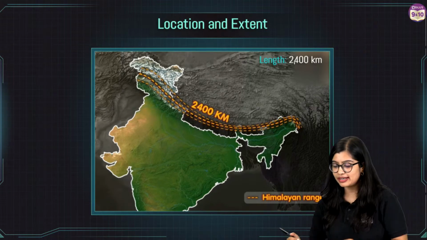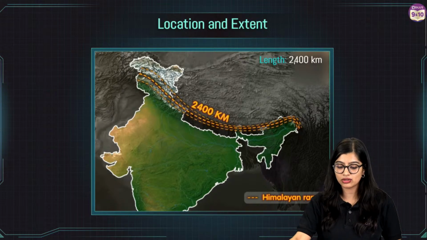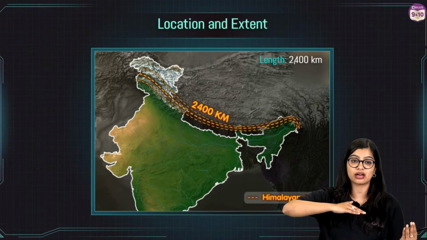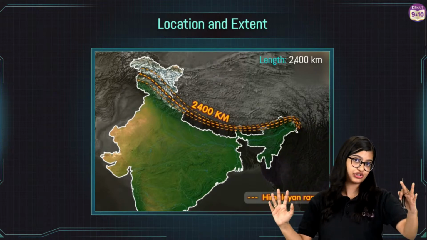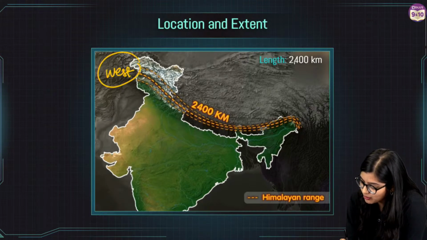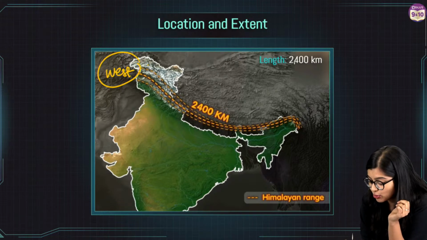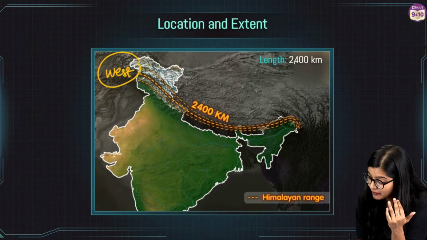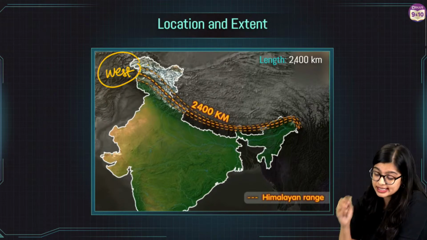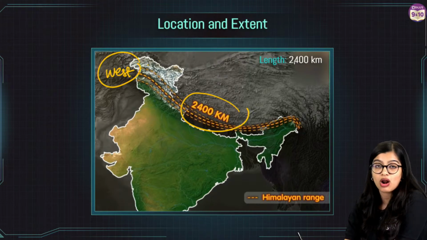Okay. So now we're going to understand a little bit more about the location of these mountains. When we talk about the location, we know that they form a natural boundary to our country, separating our country from the rest of the Asian countries. It starts from the western part, close to the Indus River in the west, and extends through Jammu Kashmir, Himachal, Uttarakhand. It goes through Nepal, Bhutan, and of course Sikkim, reaches some of the northeastern states as well, and extends up to 2,400 kilometers.